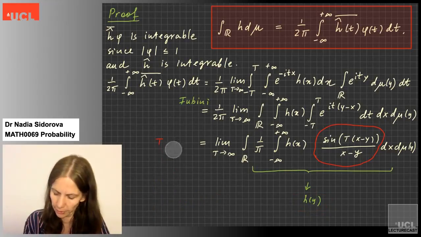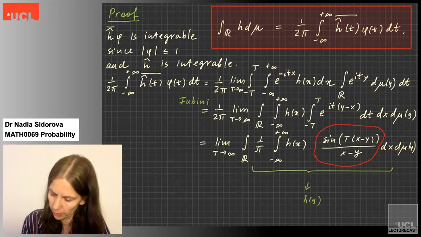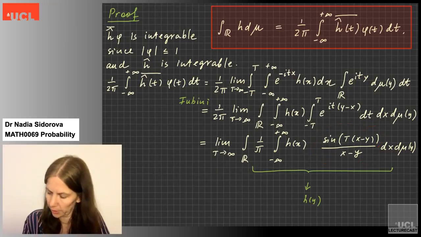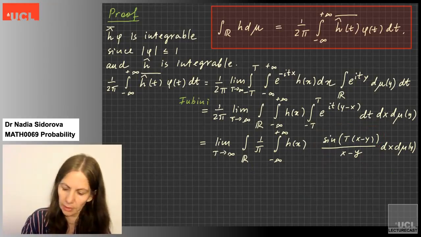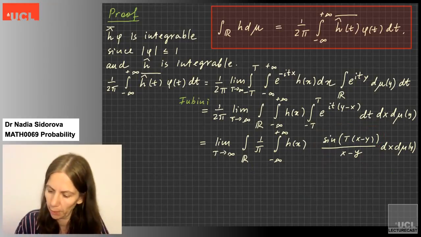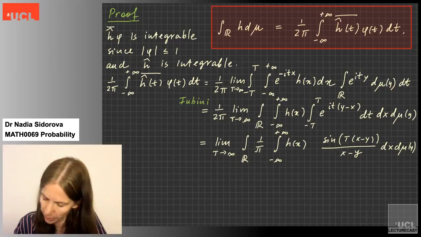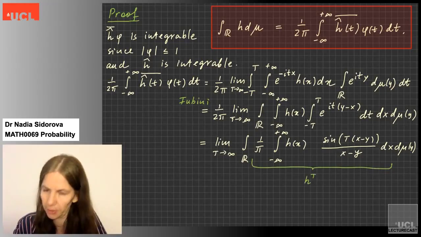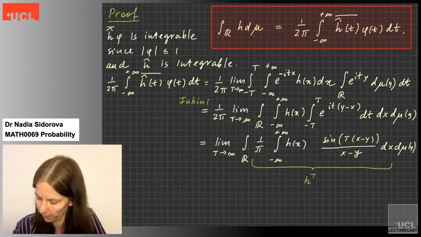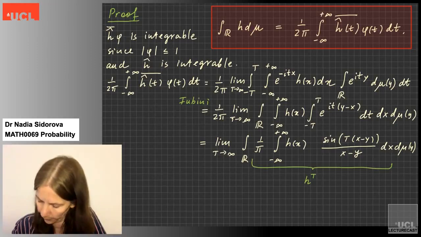So we don't need this. We don't even need this that much. What I want to denote this whole term, which I'm integrating by h capital T, because it depends on capital T, of y.